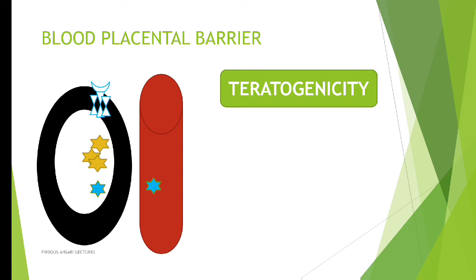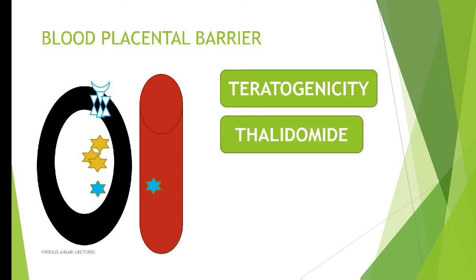Teratogenicity means any drug which is crossing the placental barrier and affecting the fetus, so that the baby is taking birth with some kind of abnormality. And such drugs that are producing teratogenicity are known as teratogenic drugs. A very simple example of teratogenicity is thalidomide. Thalidomide is a teratogenic drug.